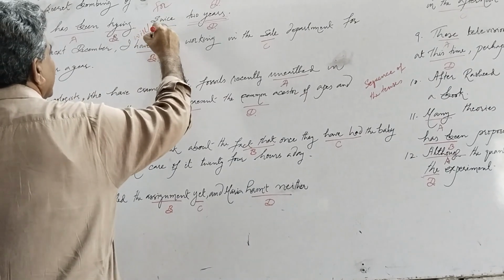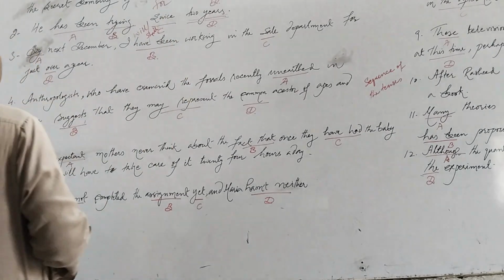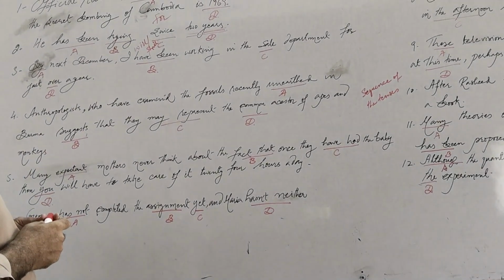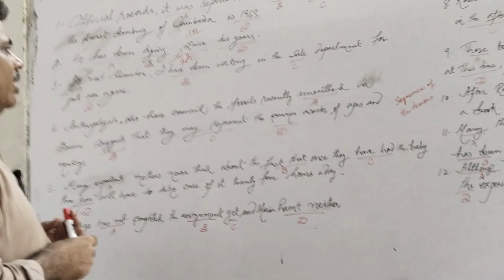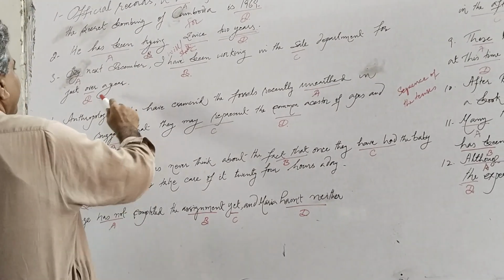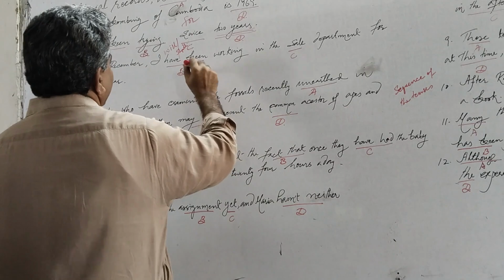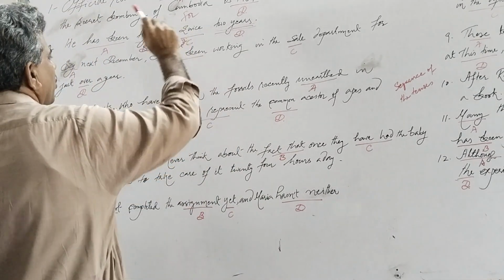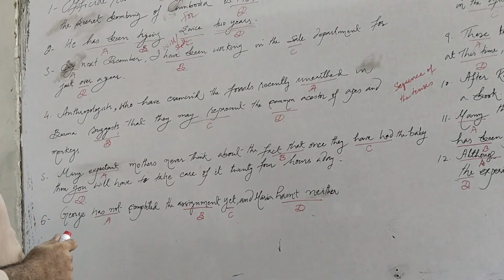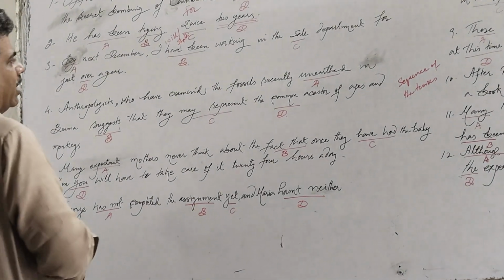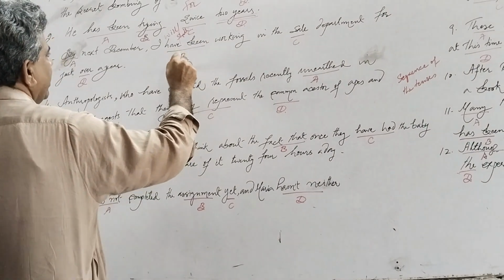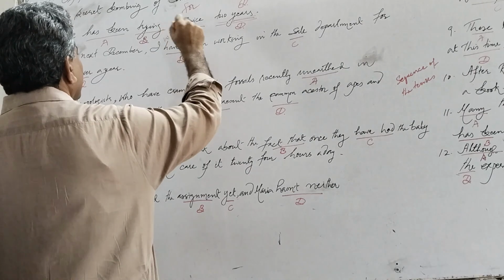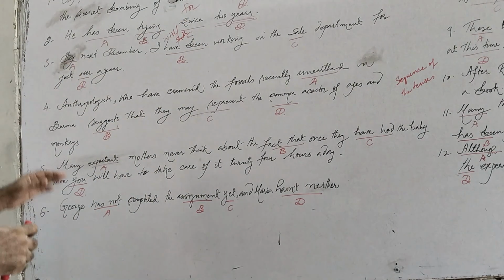We can also write I shall have been. So the correct sentence will be: by next December I will have been working in the sale department for just over a year. We have a period of time here. So future perfect continuous is required here. We have only to put will here. That sentence will be correct. So the error is at option B. We should place the word will or shall here. The sentence will be correct.